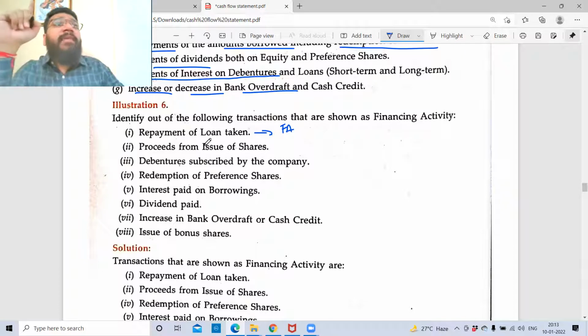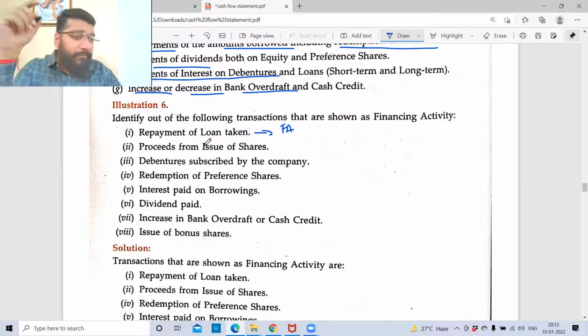Wherever I have asked you to make assumptions, guys, I hope all of you are making a note of it. And this point should go to your concept note. Because there are a lot of assumptions during exam time, you will not be able to recollect everything. So if you make a note of it, you can do a quick recap of that.